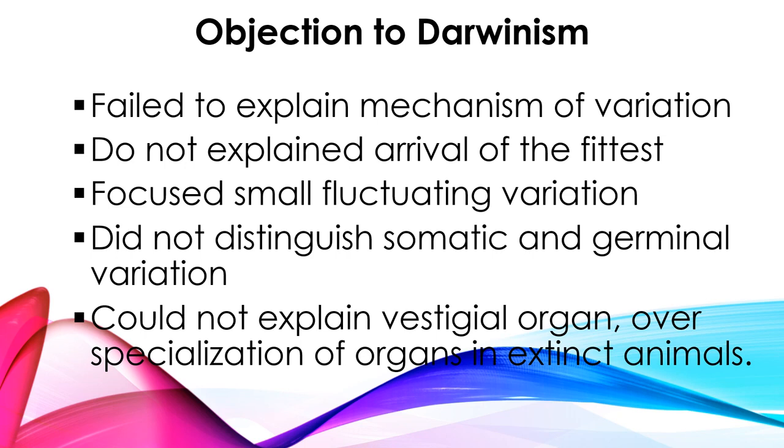Objections to Darwinism. Of course, a lot of objections have evolved regarding Darwin's theory. In that, the first one is that Darwin failed to explain the mechanism of variation. Darwin spoke about variation. Of course, overproduction leads to struggle for existence.